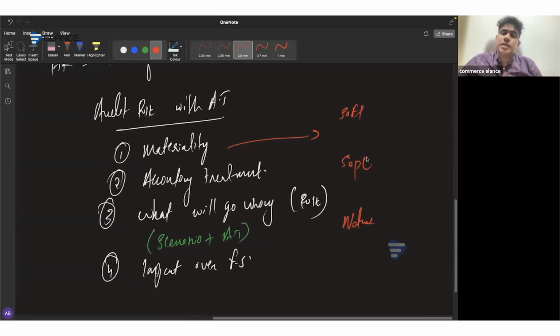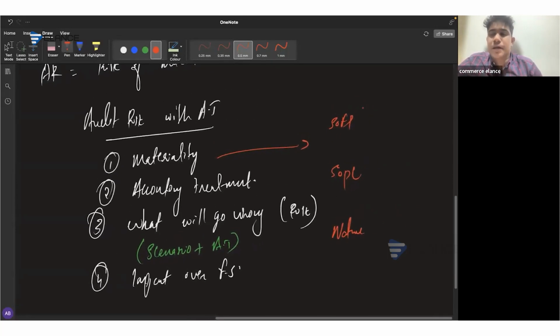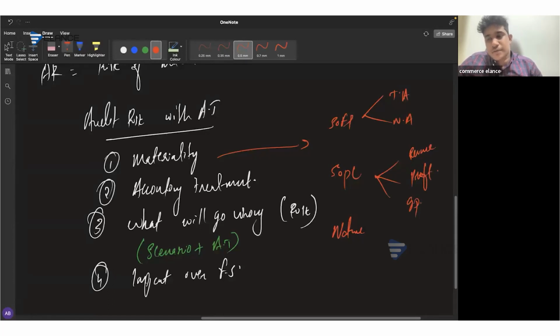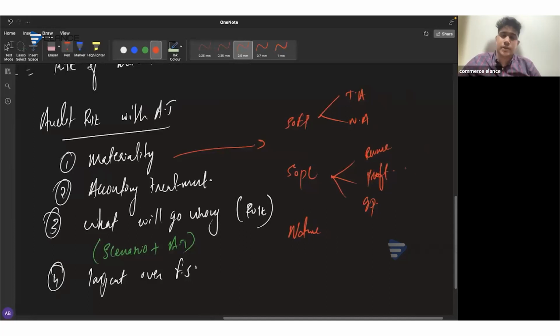Okay. So which are the SOFP elements? What about the SOPL? Revenue. Profit. What else? Gross profit. Gross profit. Exactly. Revenue, profit, gross profit. Perfect.